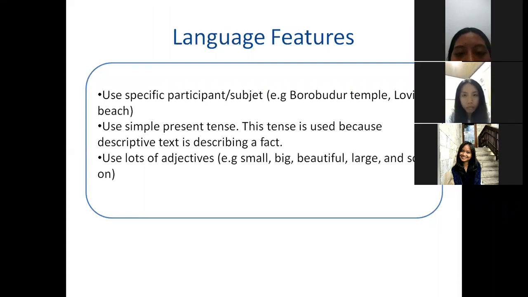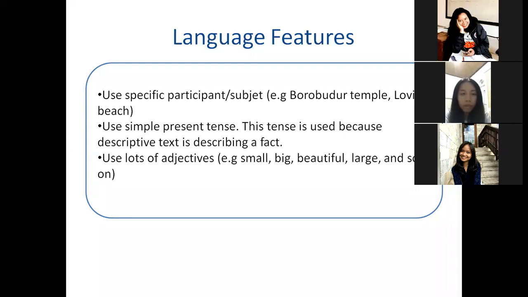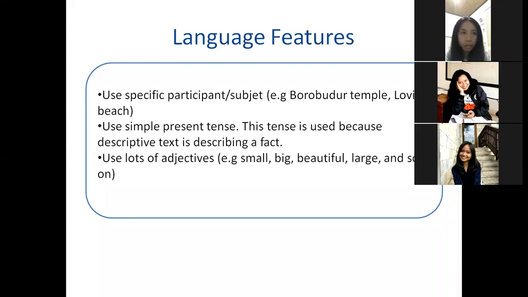And the next, use simple present tense. Why simple present tense? When you describe something, you will state the fact. That's why this tense is used, because descriptive text is describing a fact. And then after that, use lots of adjectives. For example, small, big, beautiful, large, and so on.